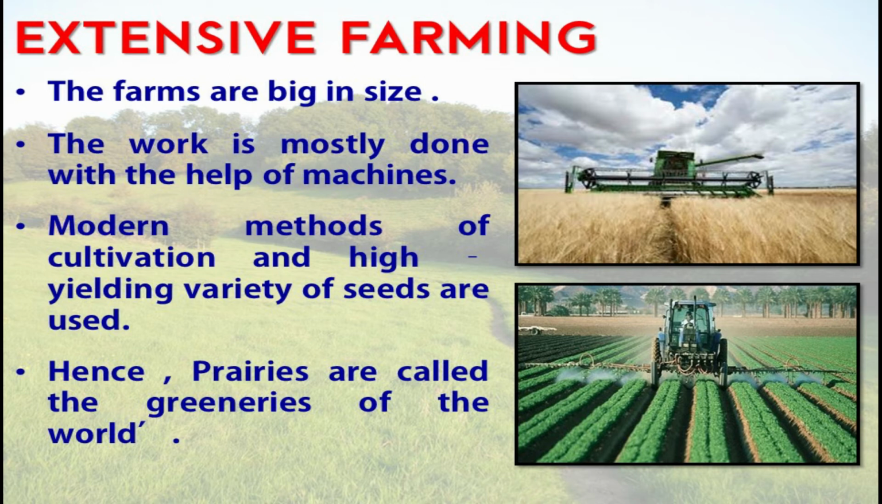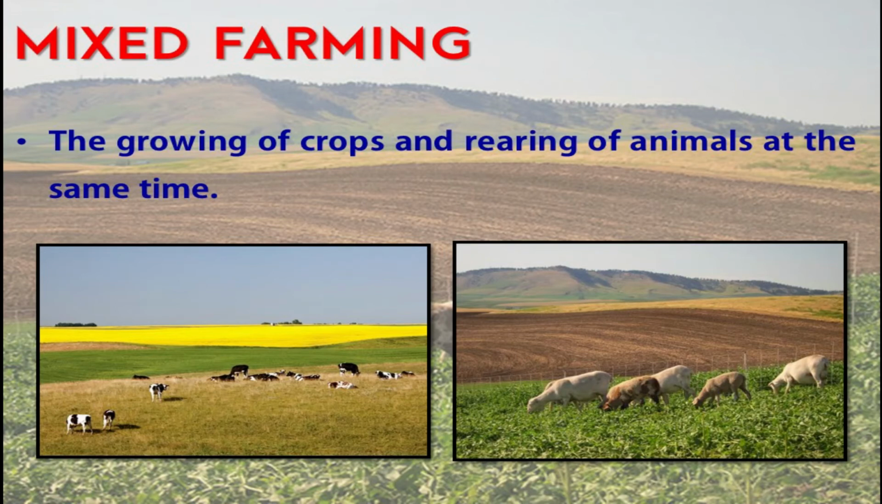So let's see the features of extensive farming. The farms are big in size and the work is mostly done with the help of machines. Modern methods of cultivation and high yielding varieties of seeds are used. Hence, the prairies are called the granaries of the world. In some parts of prairies, mixed farming is also followed. Mixed farming means the growing of crops and rearing of animals on the same farm.